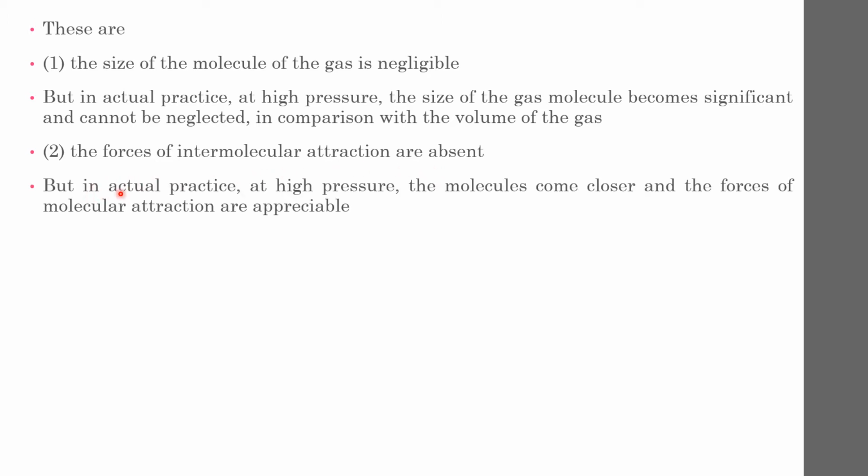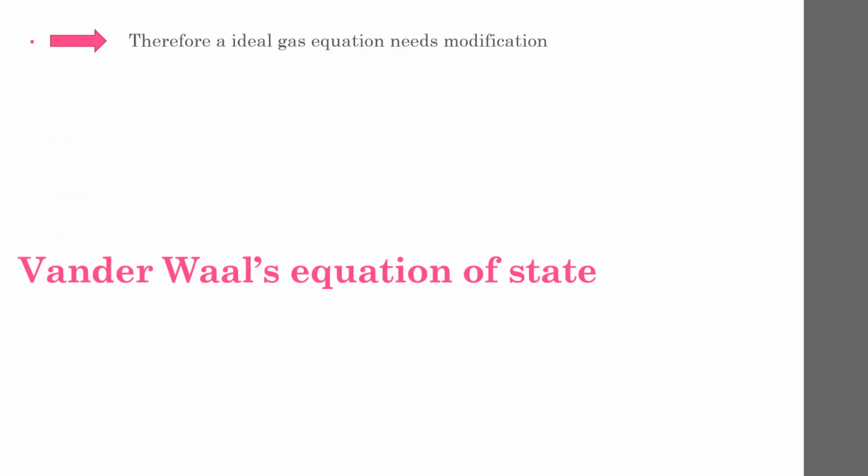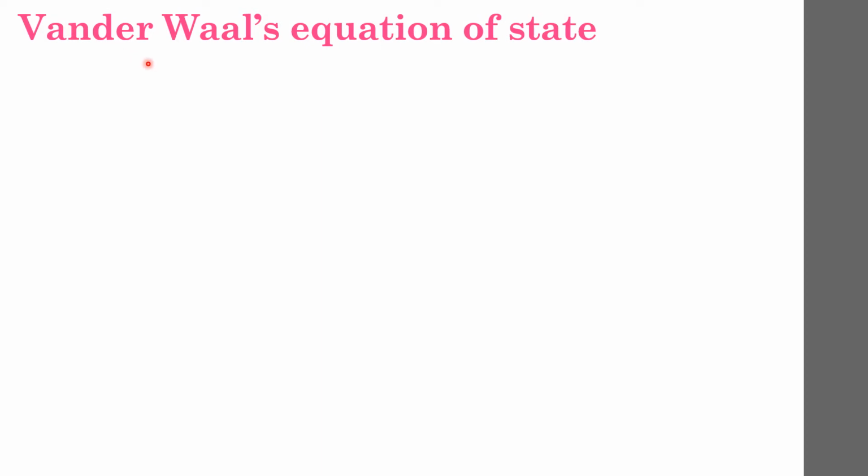But in actual practice at high pressure the molecules come closer and the forces of molecular attraction are appreciable. Therefore the ideal gas equation needs modification. So we'll see the van der Waals equation of state.